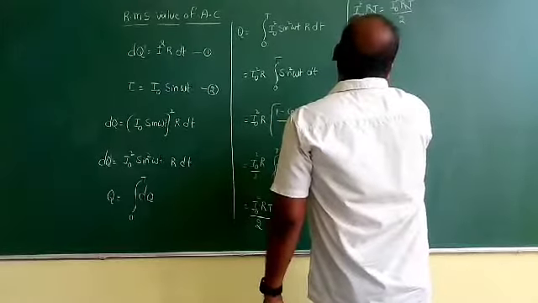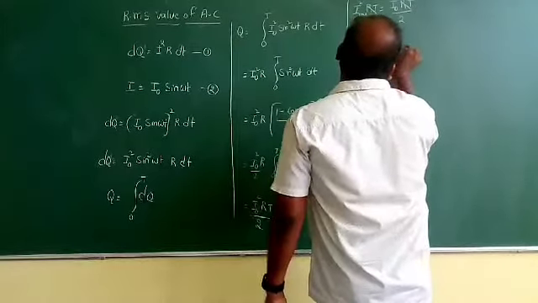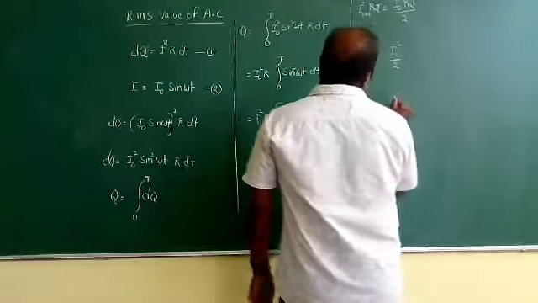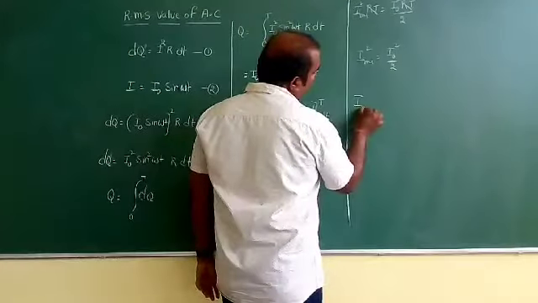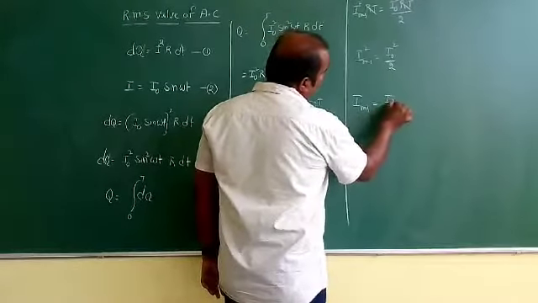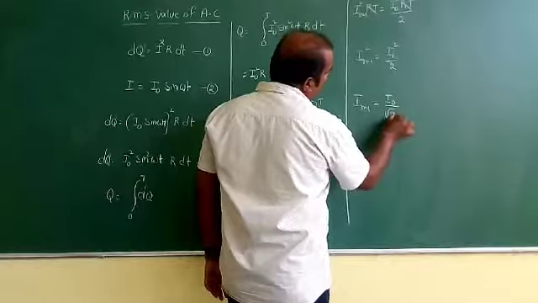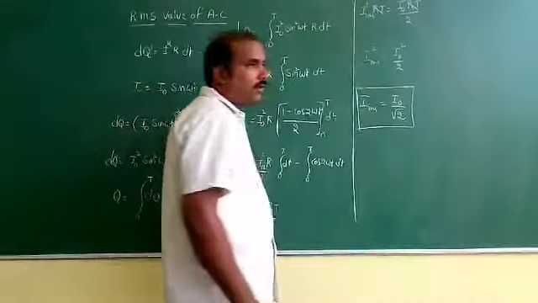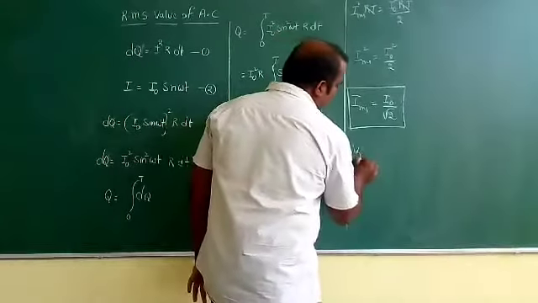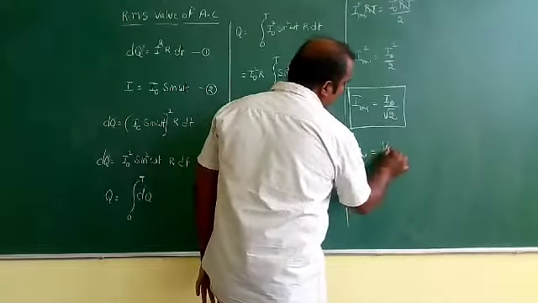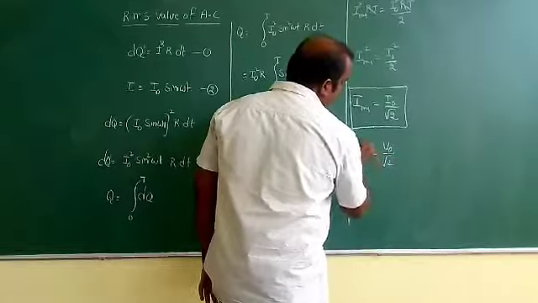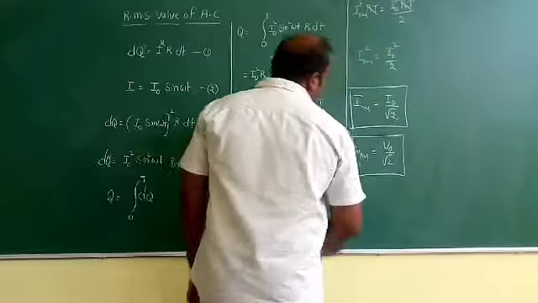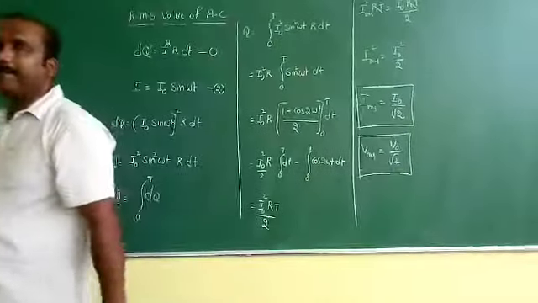So I RMS square is equal to I naught square by 2, and finally I RMS is equal to I naught by root 2. So this is the required result that we want. Similarly, V RMS is equal to V naught by root 2.